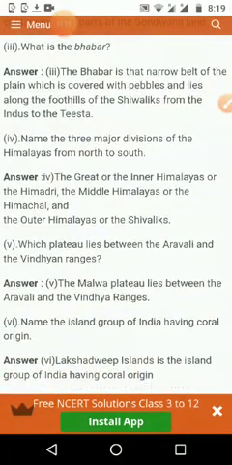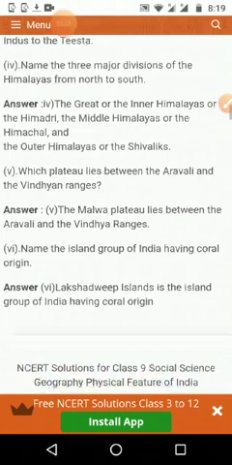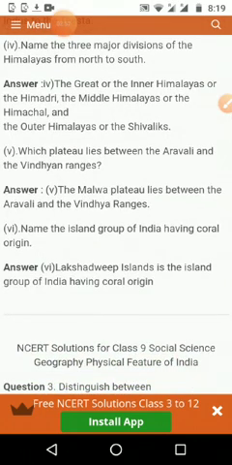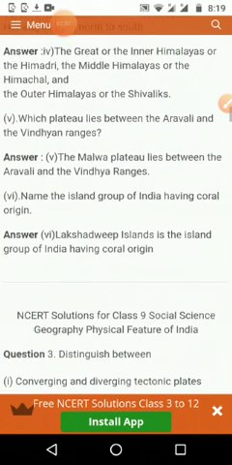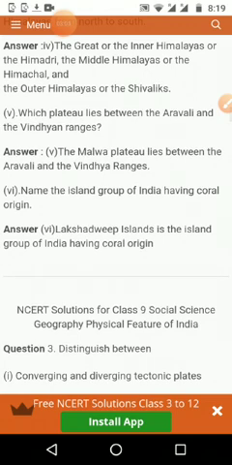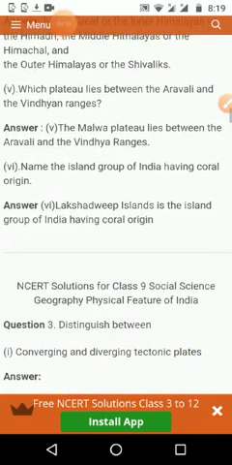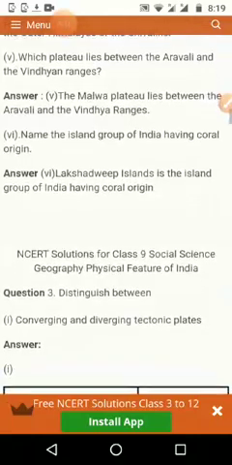The next one: name the three major divisions of the Himalayas from north to south. North-south divisions, we know: Great Himalaya, then Middle Himalaya and Outer Himalaya. The next one: which plateau lies between the Aravalli and Vindhyan ranges? It is the Malwa plateau, between the Aravalli hills and Vindhya ranges. Then name the island group of India having coral origin. That we already discussed today, that is Lakshadweep. These are some of the questions.